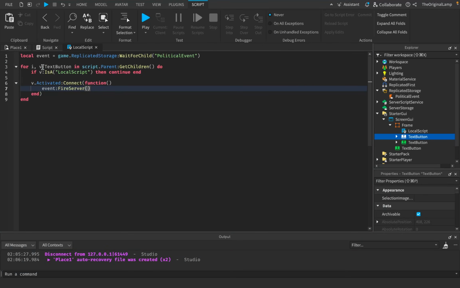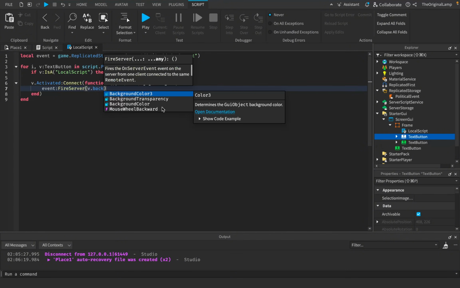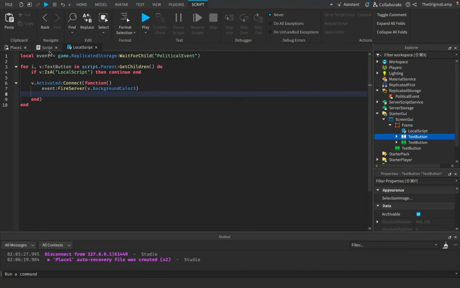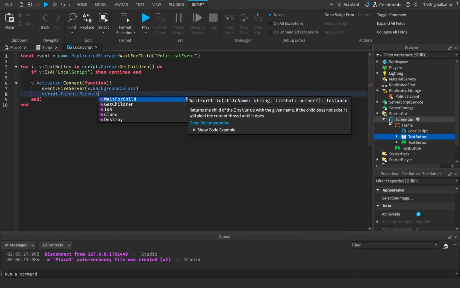So in this case, v is the button. So I'll say v.BackgroundColor3 like so. And then of course we don't want this user interface anymore, so we can just delete it. So then I can say script.Parent, which is the frame, .Parent, which is the ScreenGui, and then we're just going to destroy it.